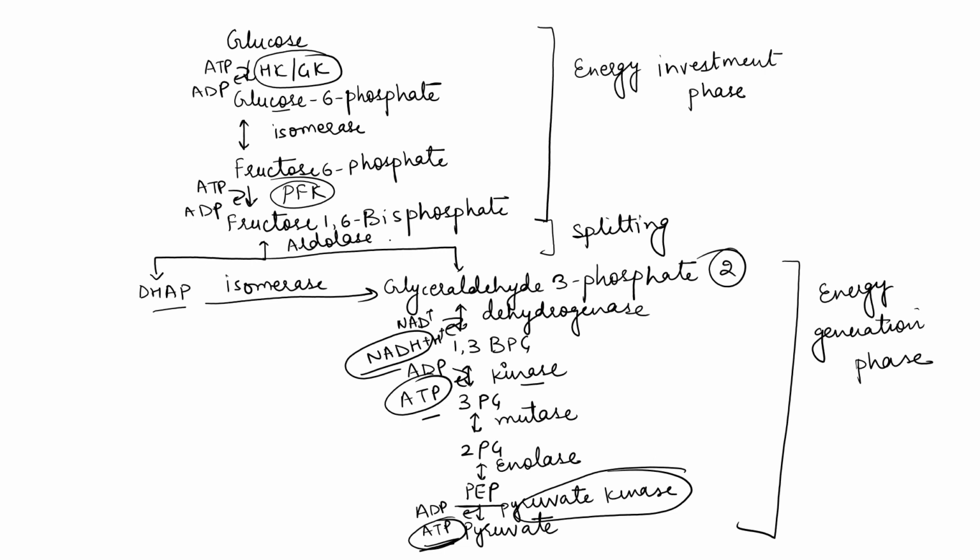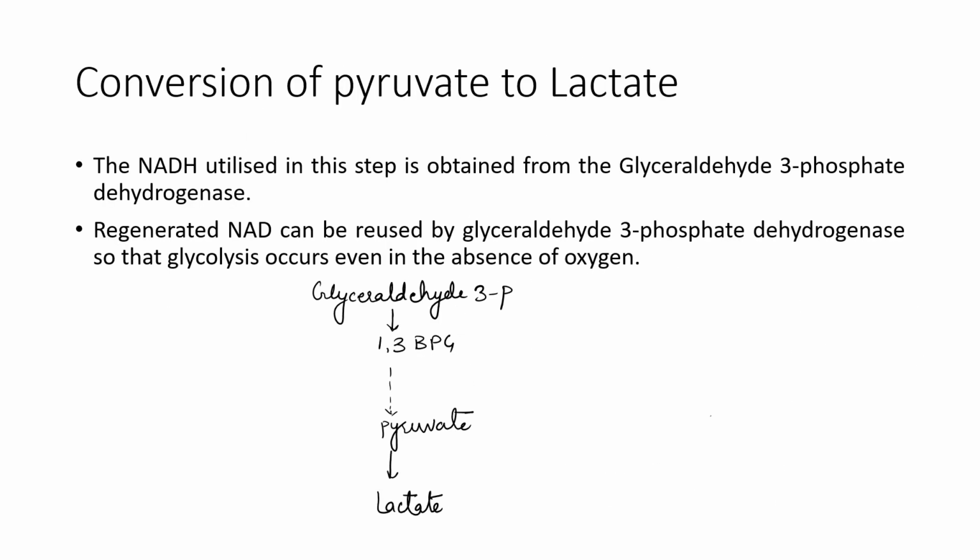This is just the introduction of glycolysis. We have already discussed it, so if you want to see the cycle, then you can go and see that lecture. Now in anaerobic condition, pyruvate is converted to lactate. We have already discussed in the definition that glycolysis can occur in both aerobic and anaerobic conditions. If there is anaerobic condition, then pyruvate will convert to lactate. Lactate is the end product in anaerobic condition.